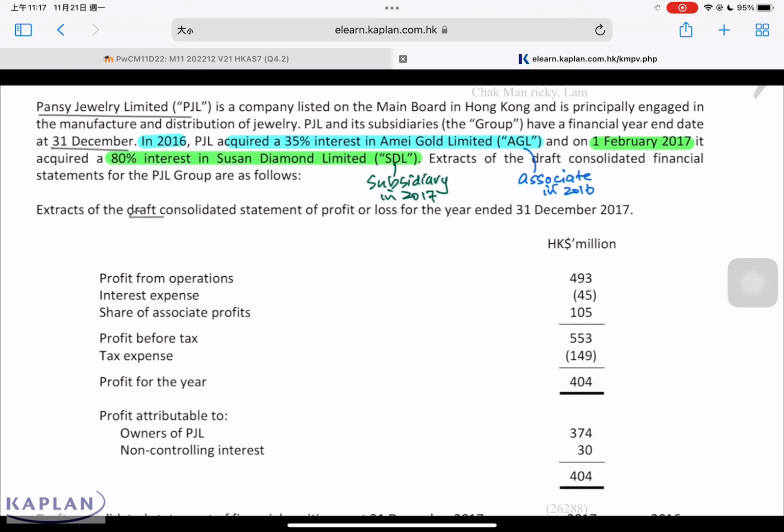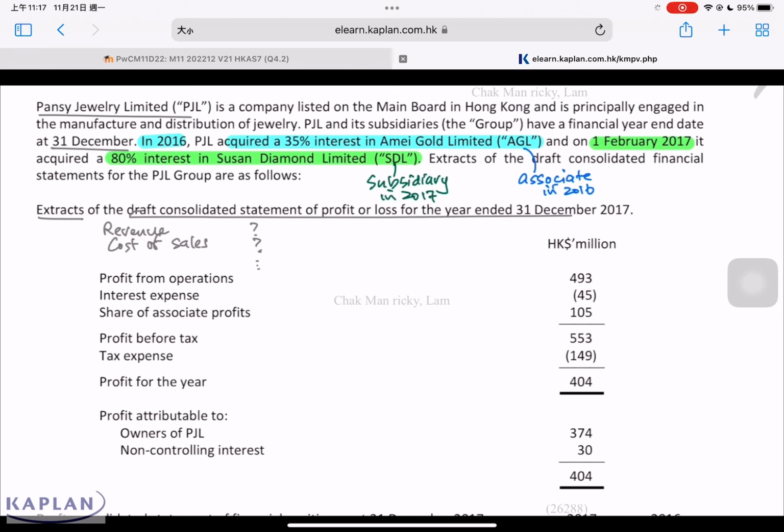We're given the draft consolidated statement of profit or loss. This is just an extract. We are not given the revenue. We are not given the cost of sales, and so on. If you are not given the revenue and not given the cost of sales, we cannot use the direct method. In order for us to use the direct method, we need to know the revenue for the year, the cost of sales for the year, the operating expenses for the year. For this question, we must use the indirect method.